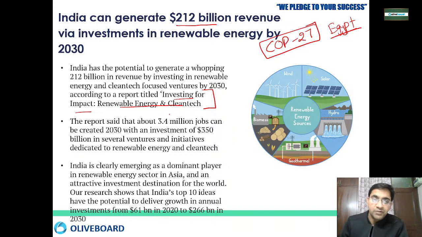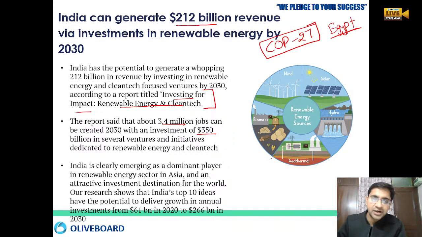Okay, we can create 3.4 million jobs by 2030 if we invest 350 billion in several ventures. As you all know, India is already doing a great deal in the climate change plan. India has also formulated policies.